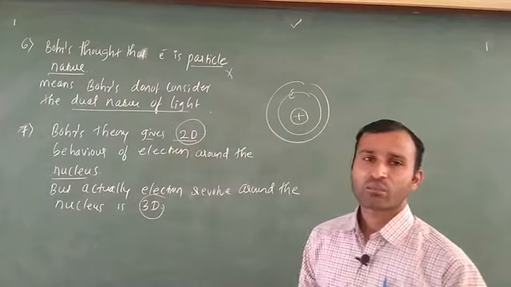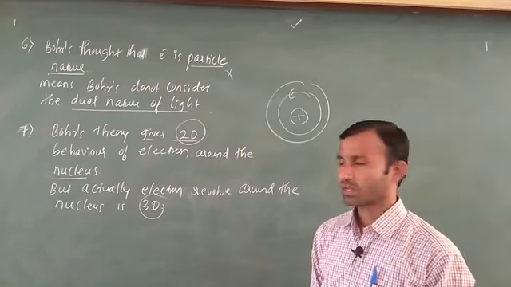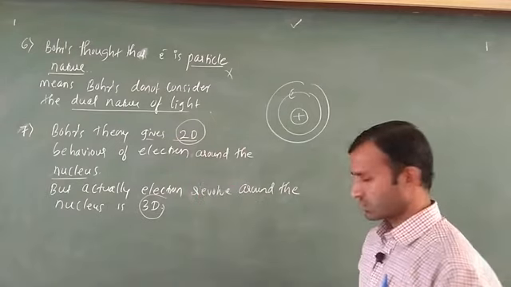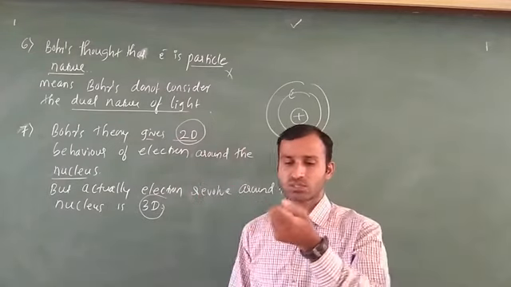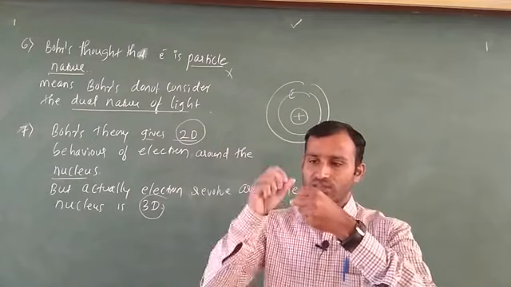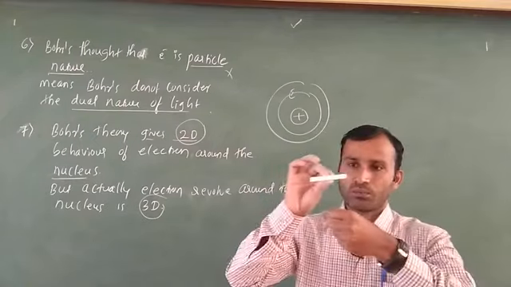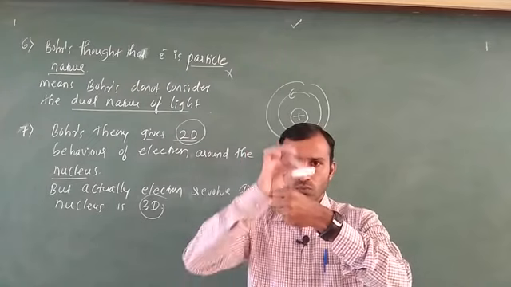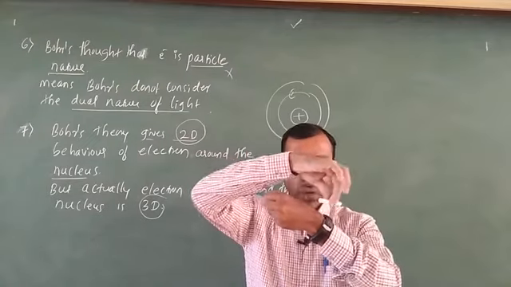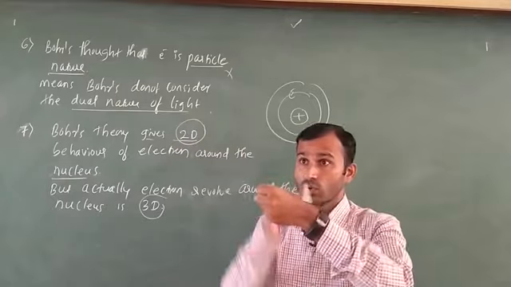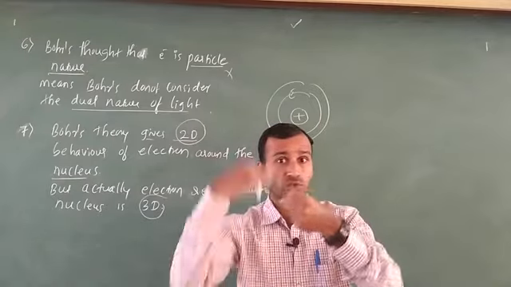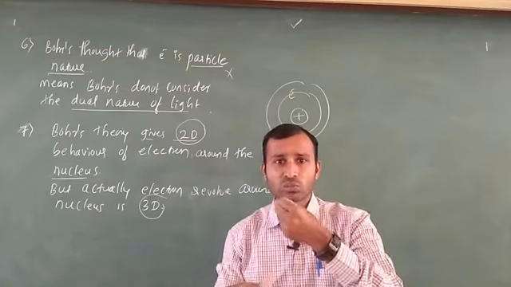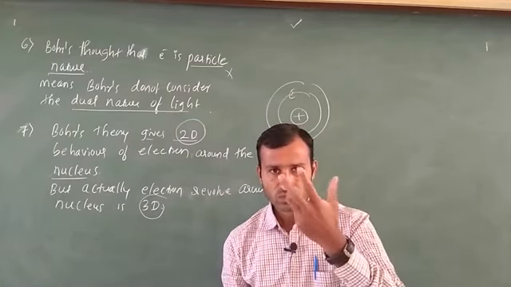D means dimensional. You know about a 3D movie, that is three dimensional, but Bohr thought 2D. Try to understand: consider this the nucleus, and this is the electron. This electron moves like this also, the next electron moves like this also, and the next like this also. The electron moves in every direction, that means 3D.